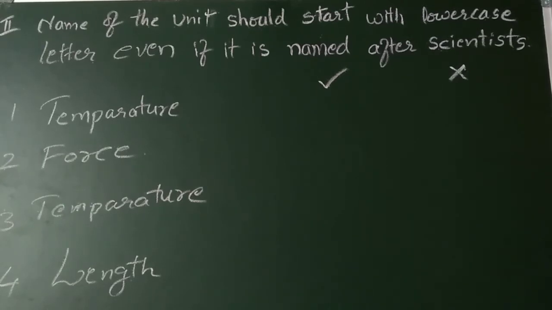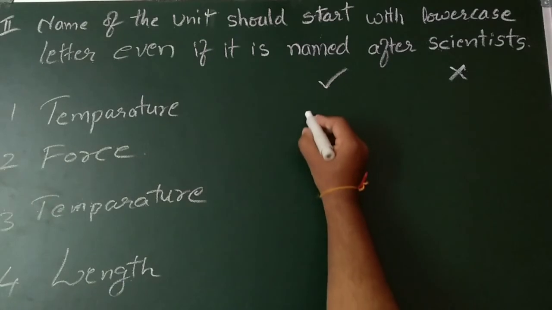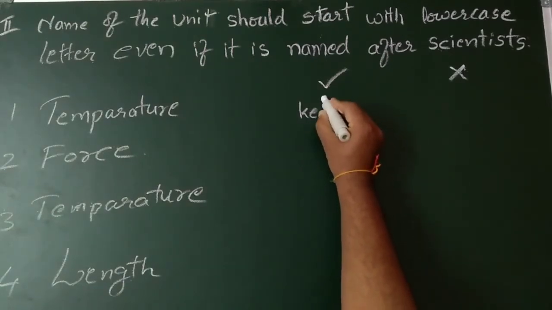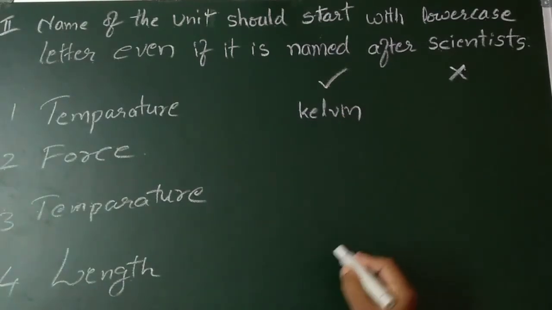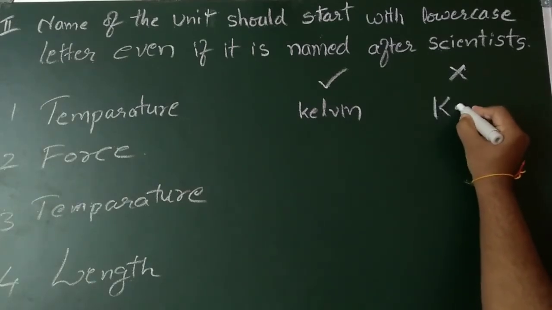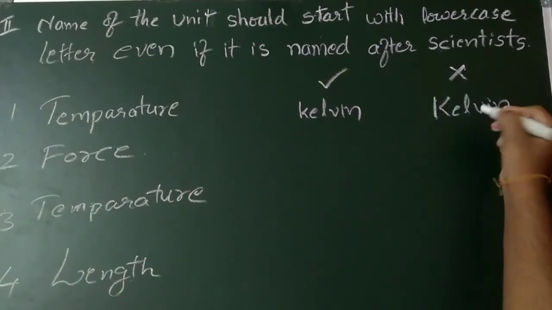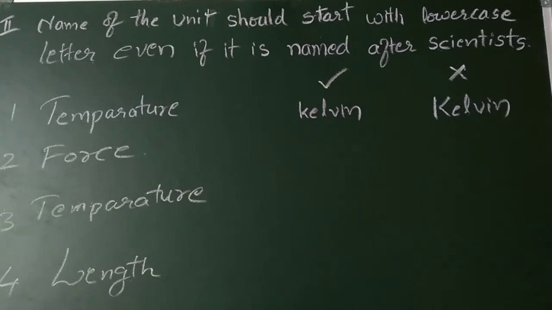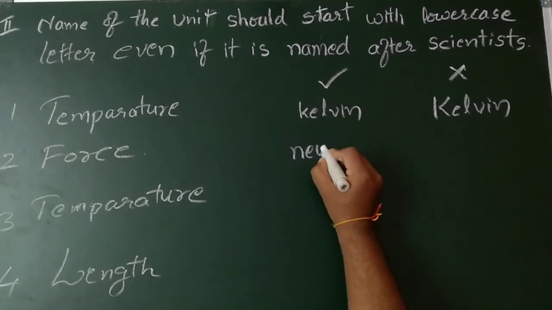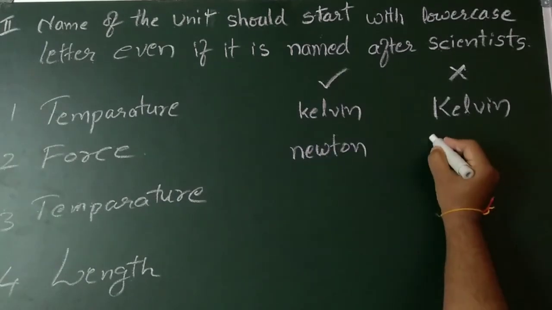Second rule: the name of the unit should start with a lowercase letter, even if it is named after a scientist. Suppose temperature is measured in kelvin. How will we write kelvin? Small k. If I write a capital, then it is wrong. Next, force, it is a newton. If I write it with a capital, it is wrong.